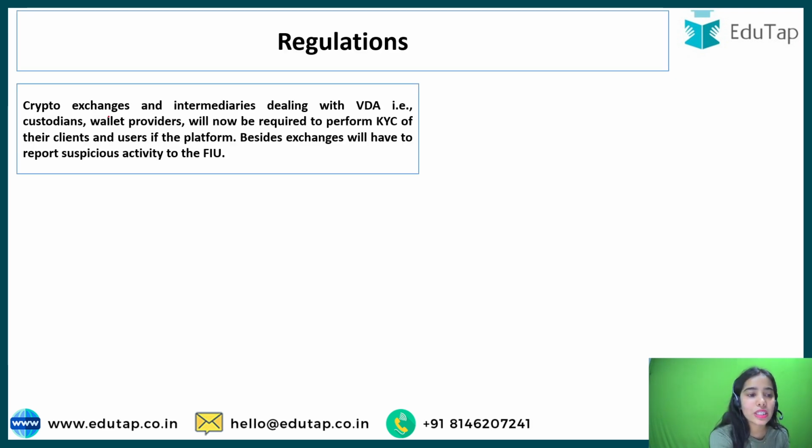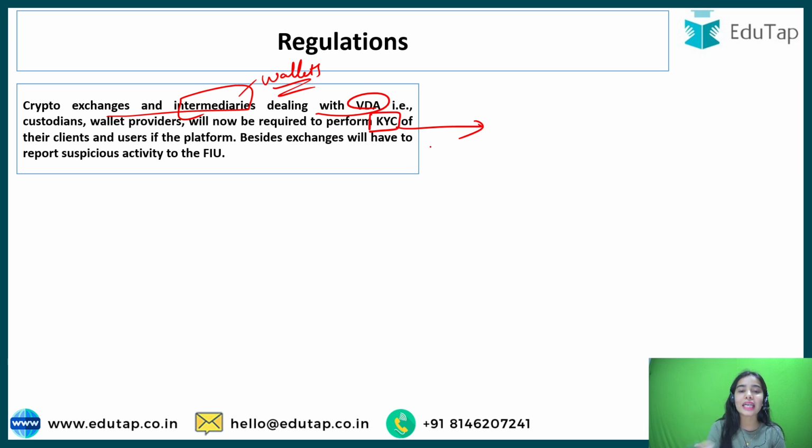Regulations. Crypto exchanges and intermediaries that are helping people trade in crypto, including wallets and such things dealing with virtual digital assets, that is the custodians and wallet providers, will now be required to perform the KYC, know your customer, of their clients, so that they can store the information of their clients. Any users or clients of these exchanges and intermediaries will have to go through the KYC process, so that the government has the data on how many people are clients trading in virtual digital assets. Besides, exchanges will have to report suspicious activity to the FIU.